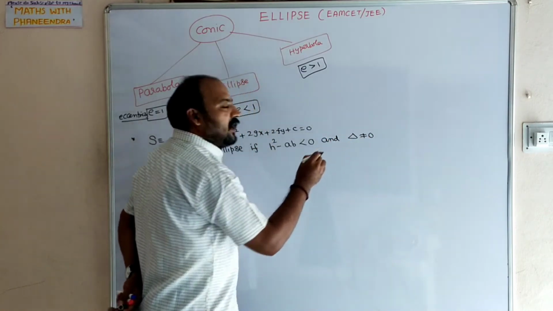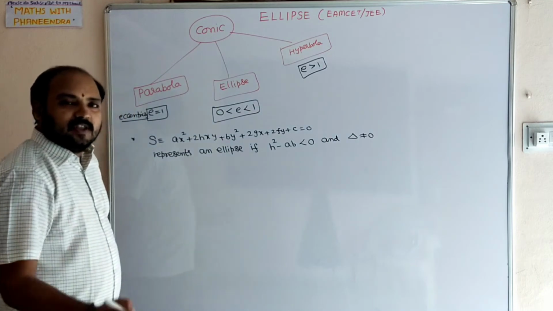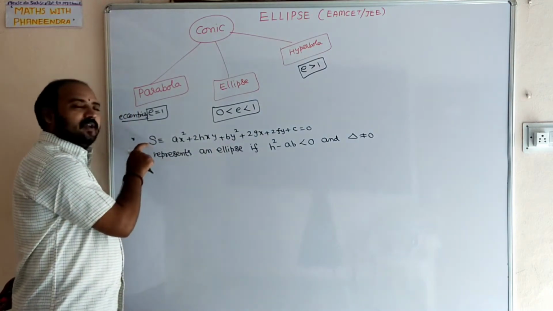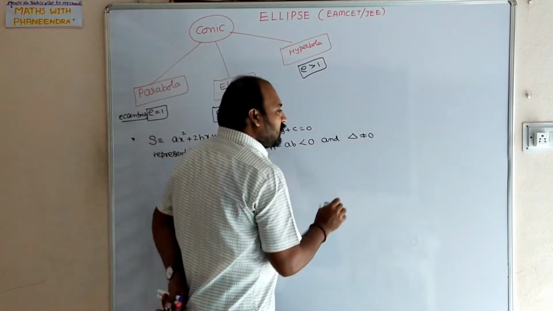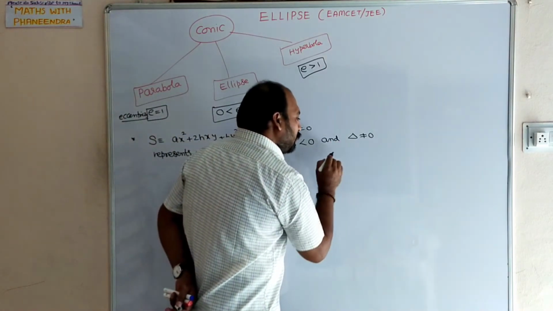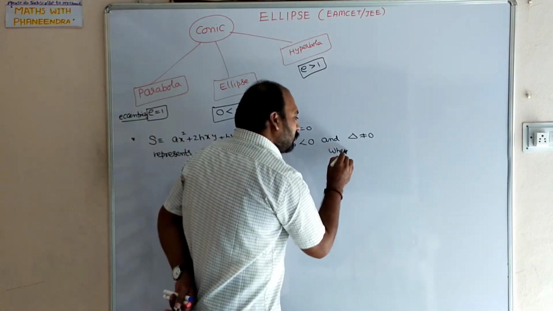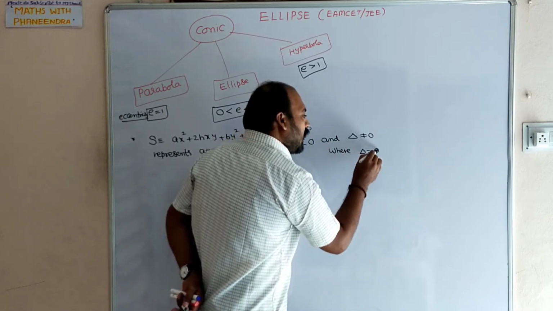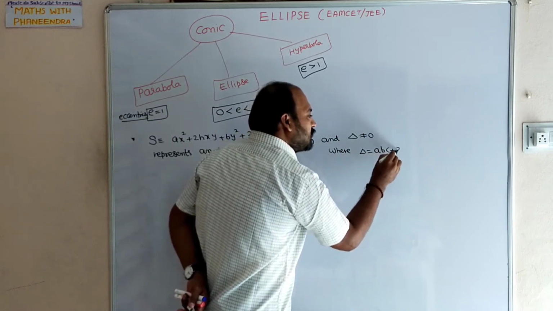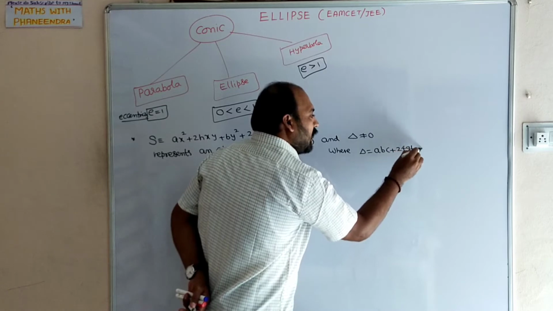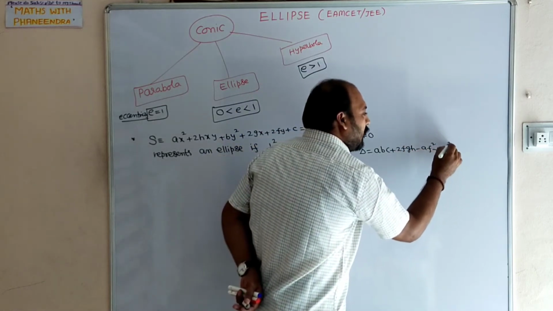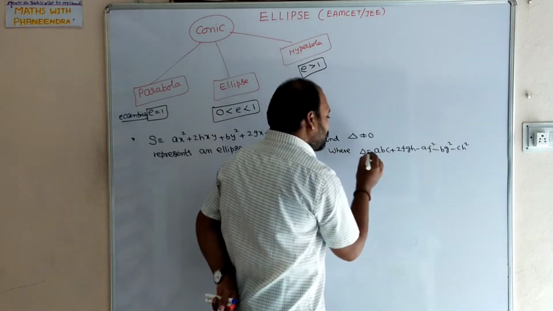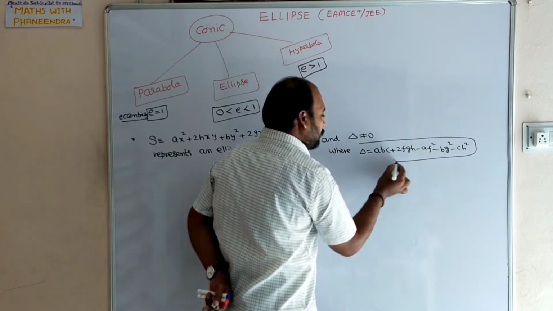What is meant by delta? In first year Mathematics 1B, regarding the second degree general equation, we have the delta value, where delta equals abc plus 2fgh minus af square minus bg square minus ch square. This value is called delta.